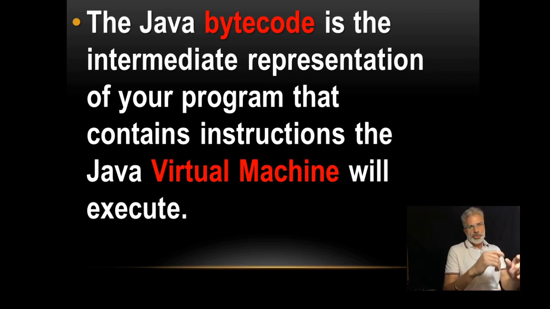Actually, the javac compiler converts your source code into bytecode. The Java bytecode is the intermediate representation of your program that contains instructions the Java virtual machine will execute. So your source code converts into bytecode.